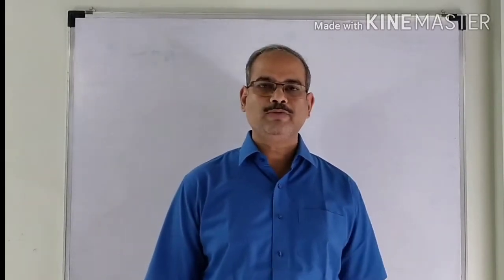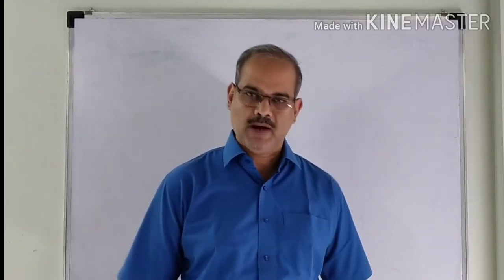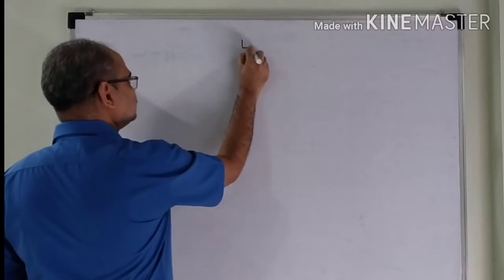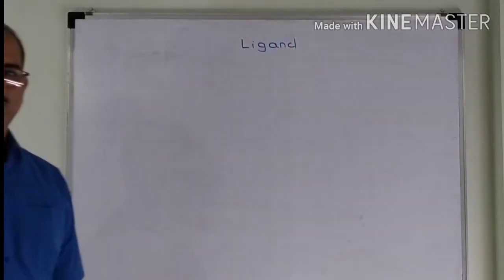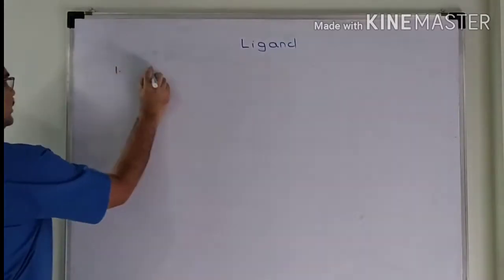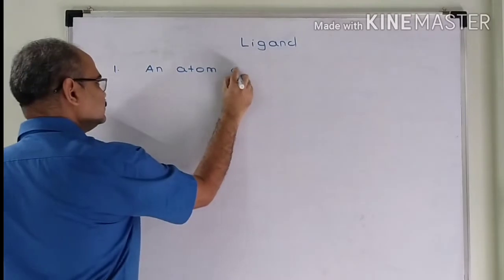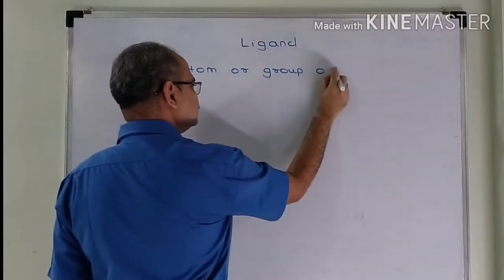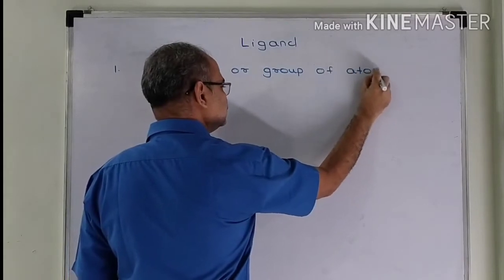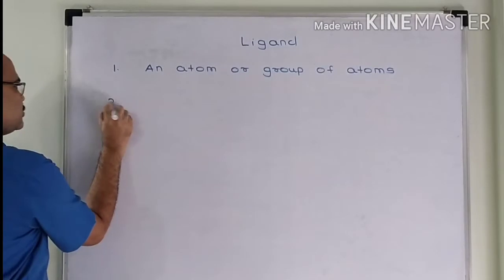About the concept of ligand, which is a very important part of the coordination compound. Now, a ligand can be an atom or group of atoms. Ligand is an electron-rich species.